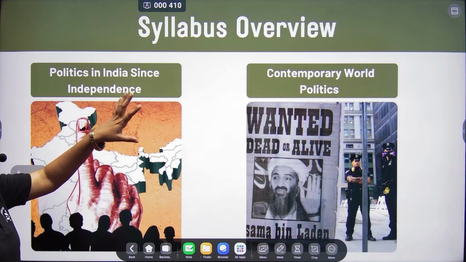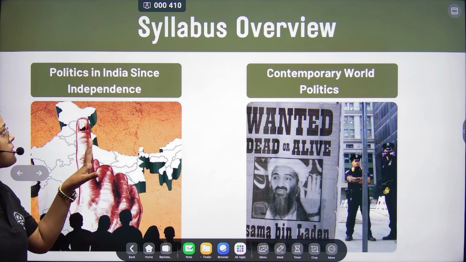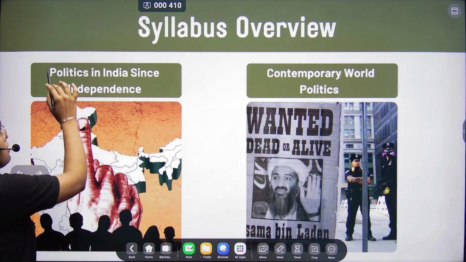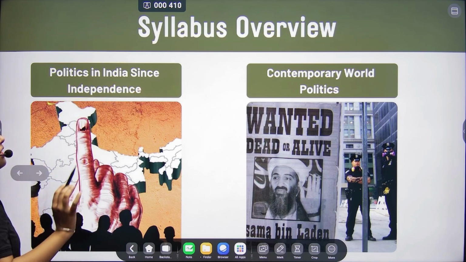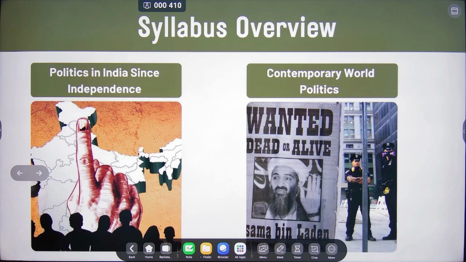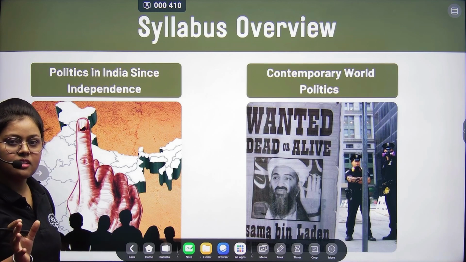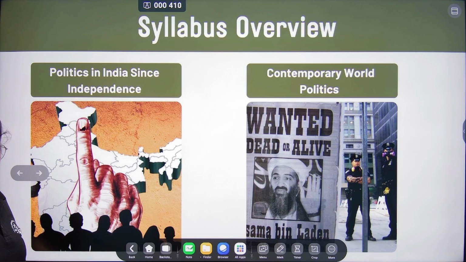So this is the overview of your syllabus. You have two categories. The first is Indian politics, which is politics in India since independence. So what is the time frame we are studying? The time frame is after 1947, when India got independence.